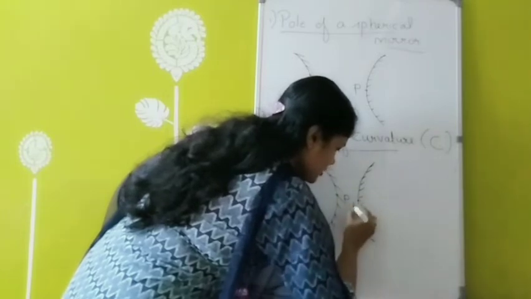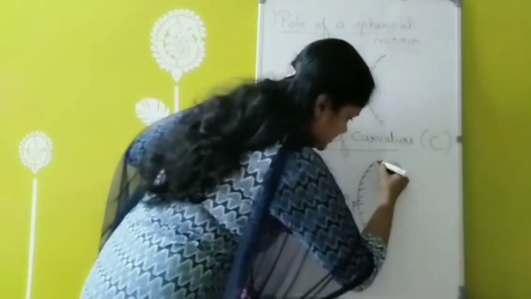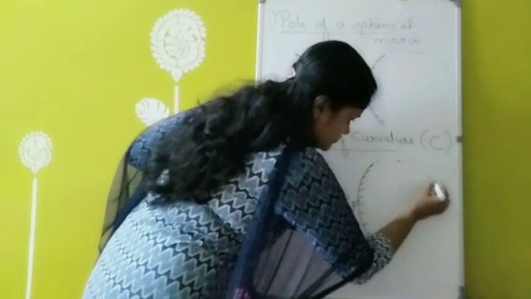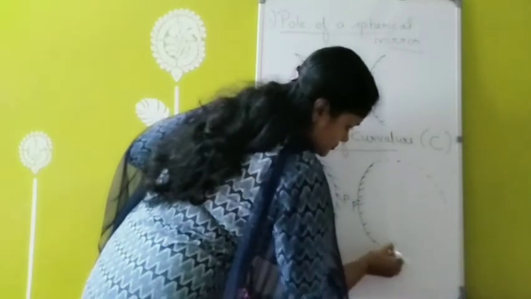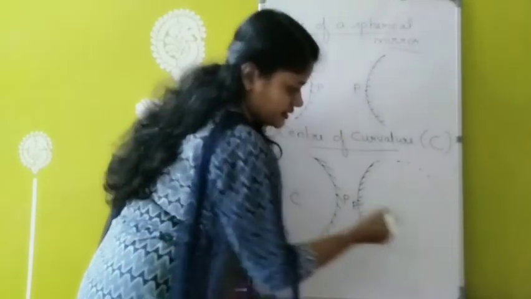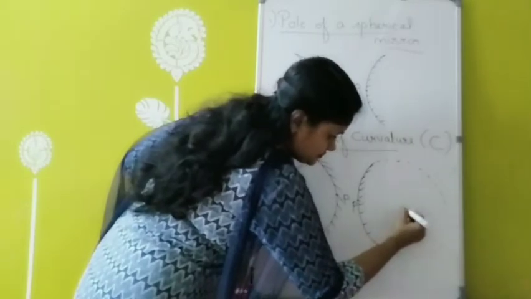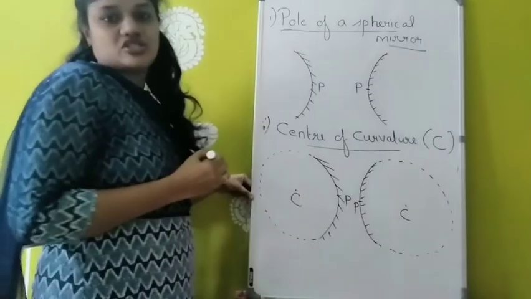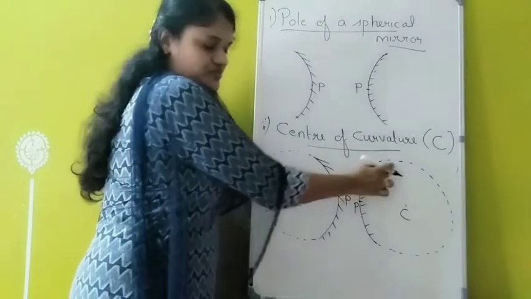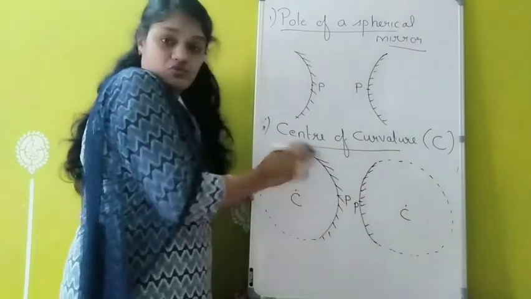This is the pole. And when I complete it, I will get a sphere here. The center of this sphere can be called which one? The center of curvature. This C is the center of curvature of this convex mirror. And here, one difference is: